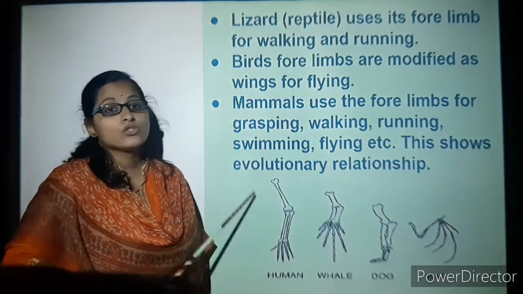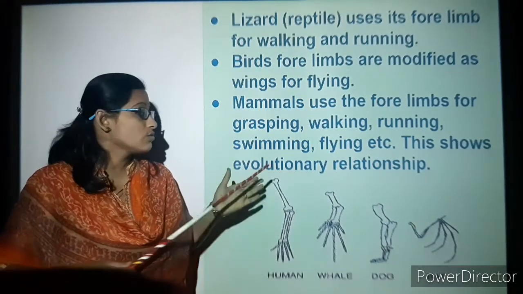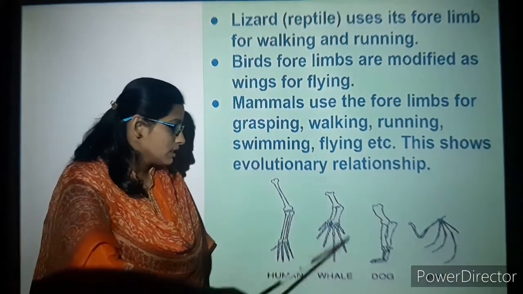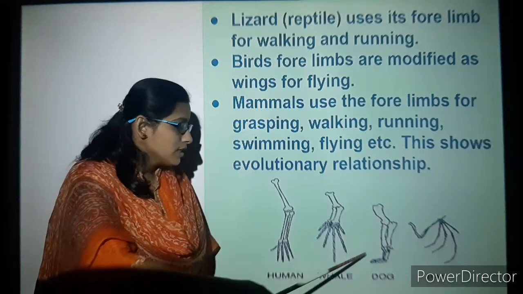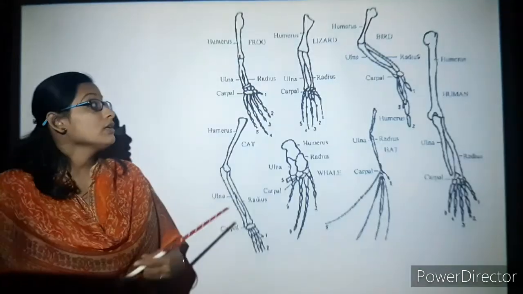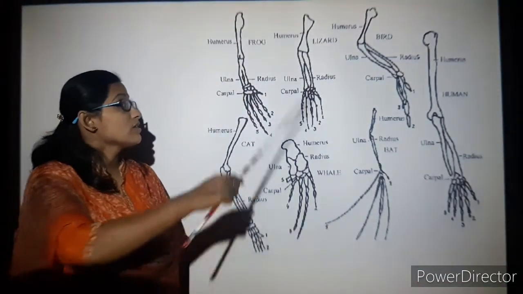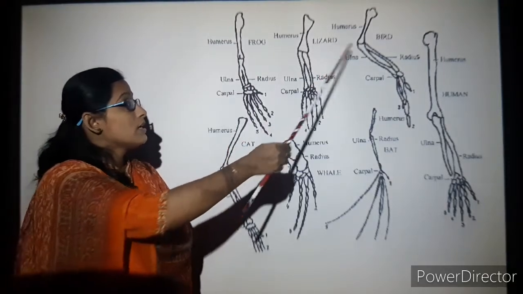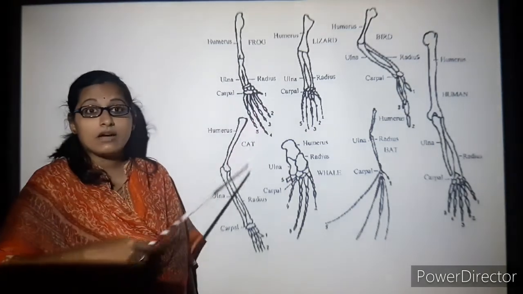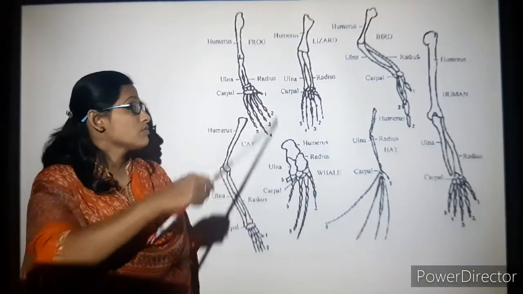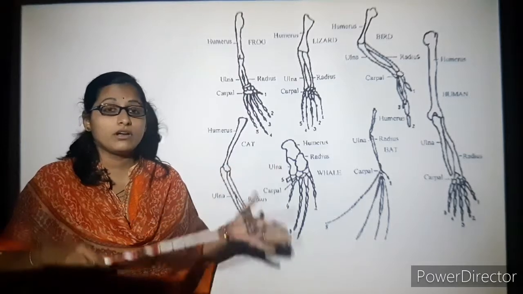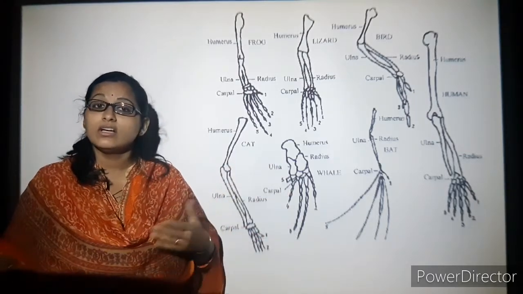These are some of the evidences that show an evolutionary relationship where the structures remain the same. You can see here that the structure of human, whale, dog, bat remains the same, but the functions are different. It is the same here in the structures of different species of frog, lizard, bird and whale. All these have evolutionary evidence of having the same structures, but the forelimbs are used for different functions.